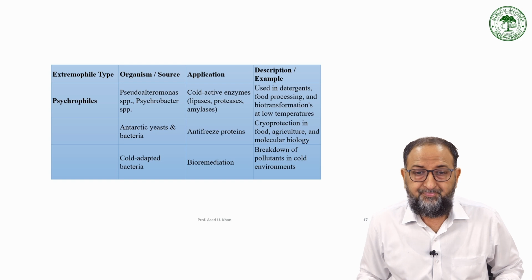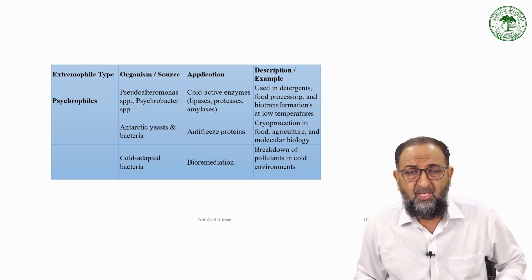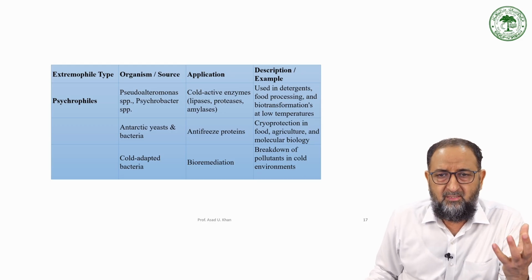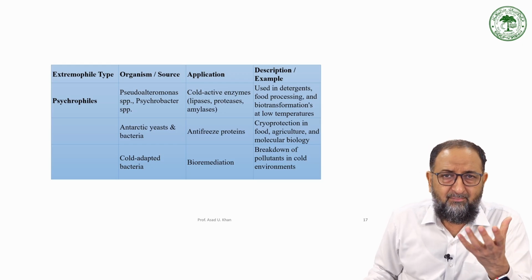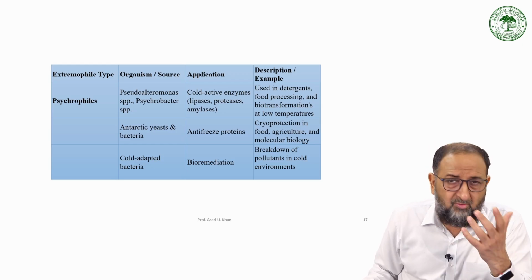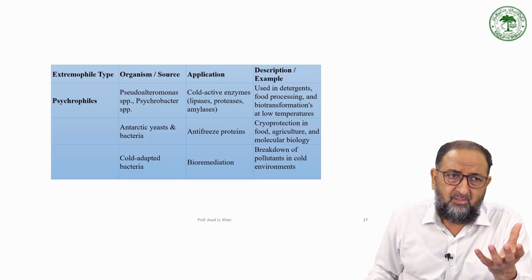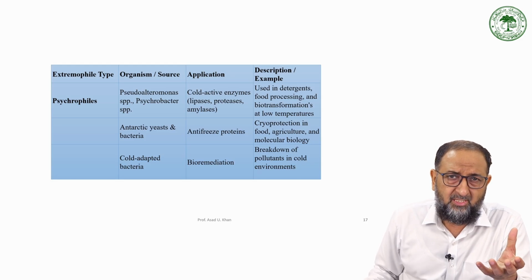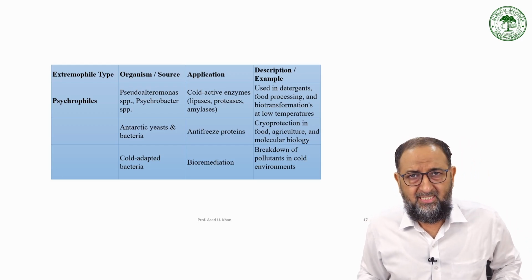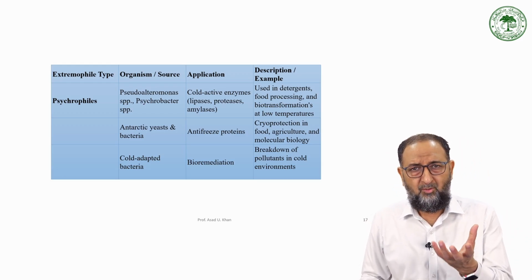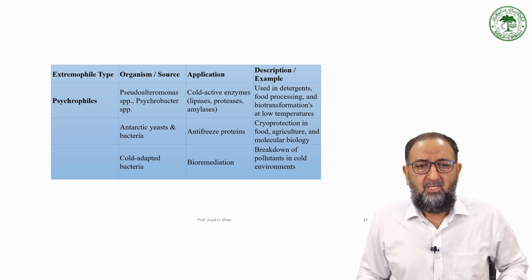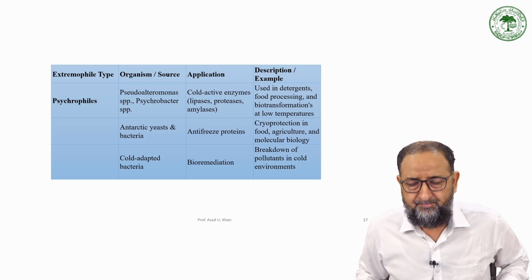From Antarctic yeast and bacteria, anti-freezing proteins can be isolated. Since these Antarctic yeast and bacteria provide anti-freezing proteins, these can be used for cryoprotection. So many times you need something to cryoprotect. For example, you are maintaining something below 0 degrees, minus 80, minus 20, minus 40 degrees centigrade, then there is a chance of crystallization. So you can protect from the damage from the low temperature. We call this cryoprotection, and such molecules or agents are called cryoprotectants.